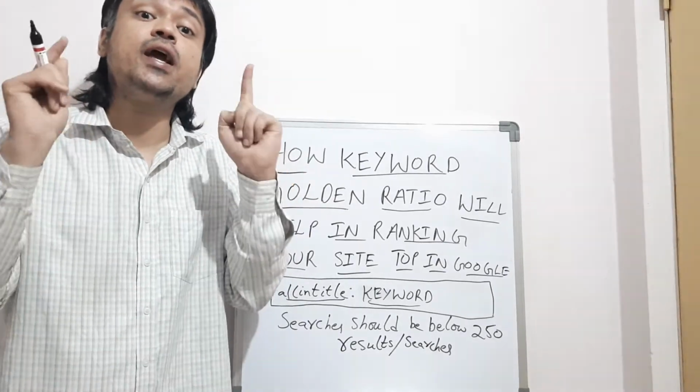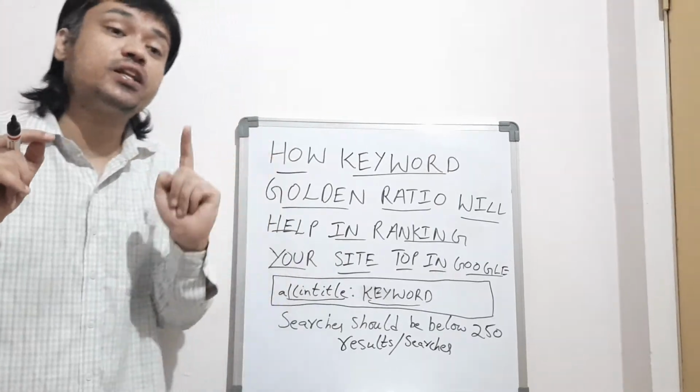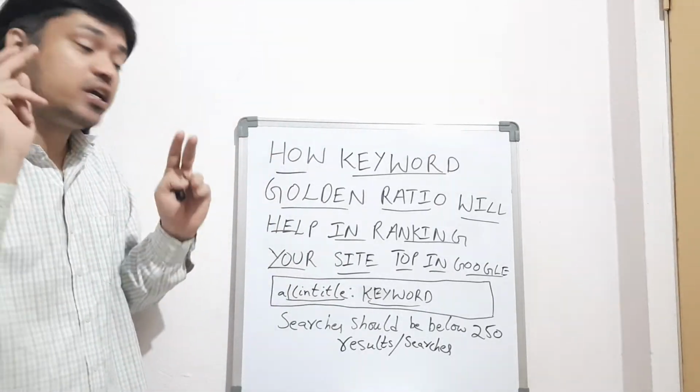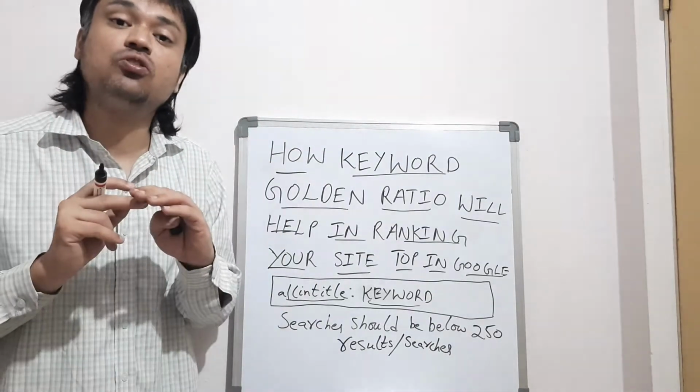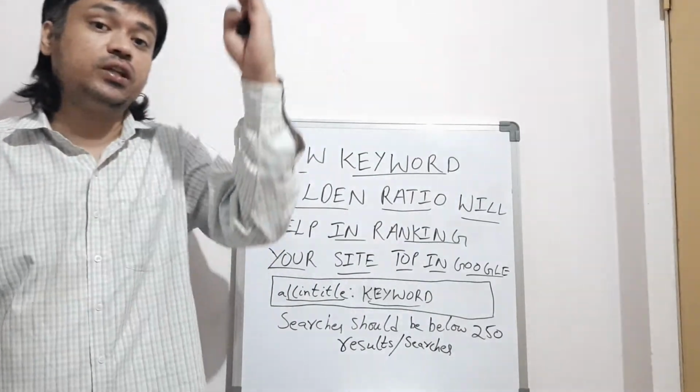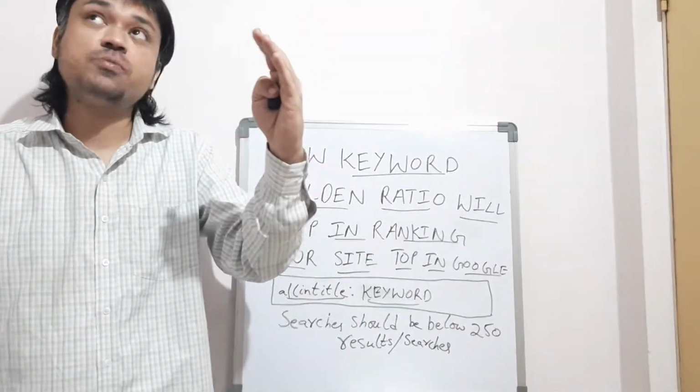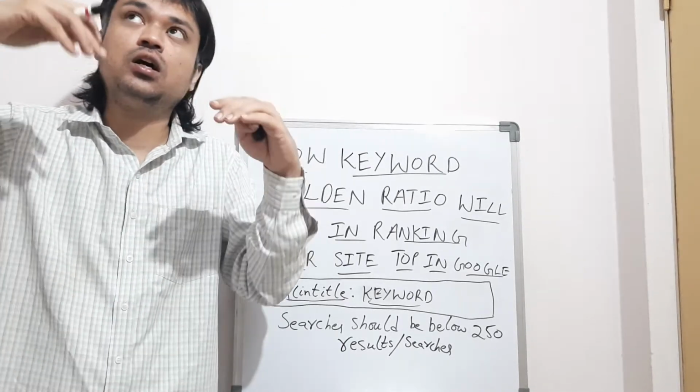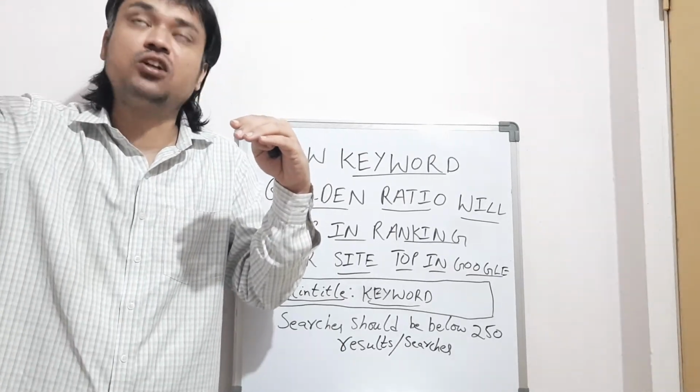Below 250 per month, you have to take that particular keyword, and look at the results you get in the last page of Google. Suppose I told you 15, the results displayed at the top of Google.